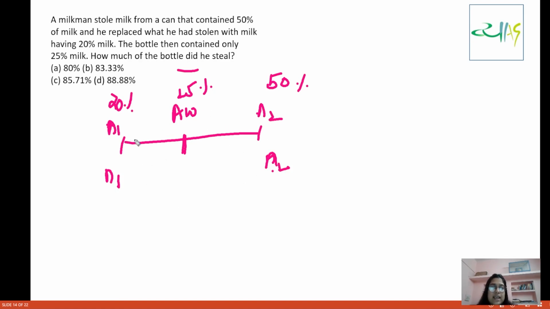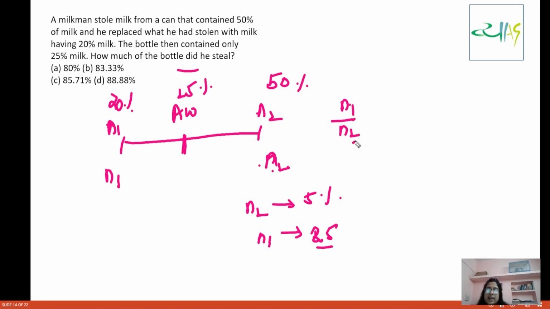Now see, this N2 corresponds to how much? This is A2 minus A, so 5%. And this N1 corresponds to how much? This is 50 minus 25, that is 25. Now what is N1 by N2? N1 by N2 is 25 by 5, that means 5. So N1 is equal to 5 times N2.